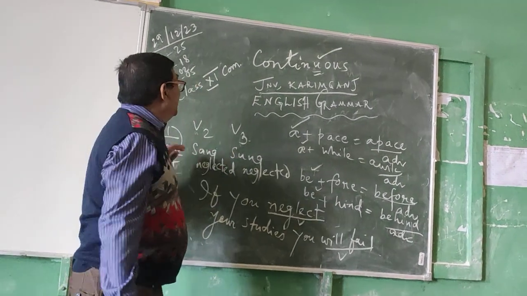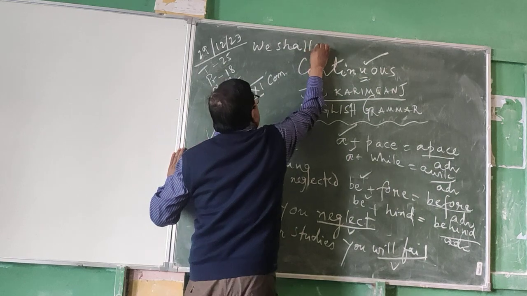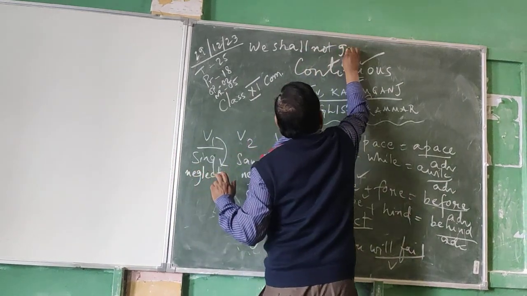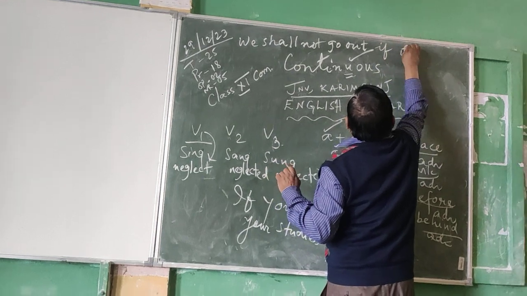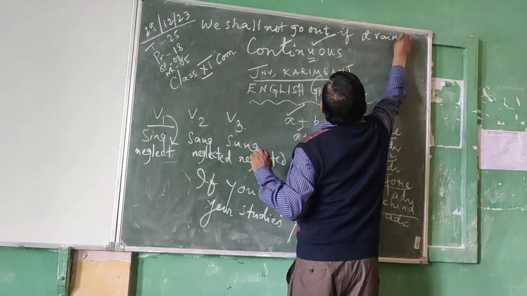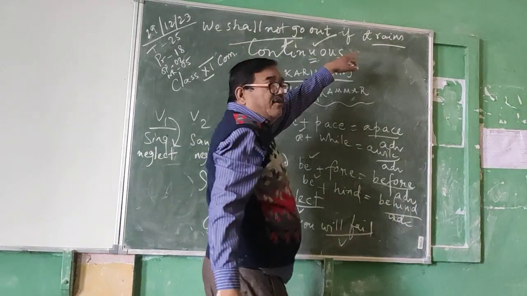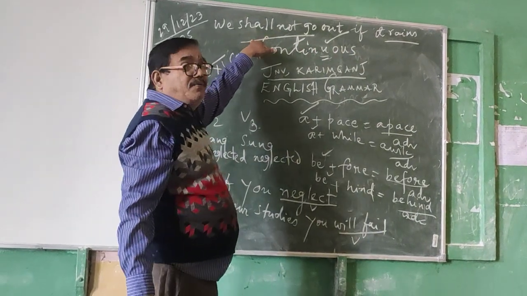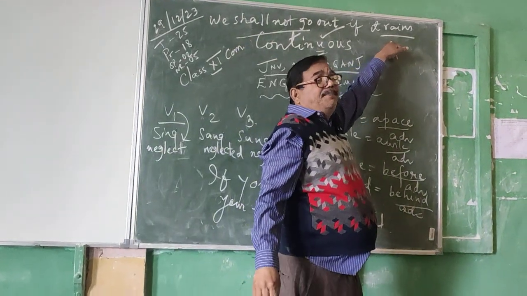Rule number 3. Another example: we shall not go out if it rains. So here you see two verbs are there. We shall not go out: this verb is in the simple future tense, in the negative. So the other verb must be in the simple present tense.